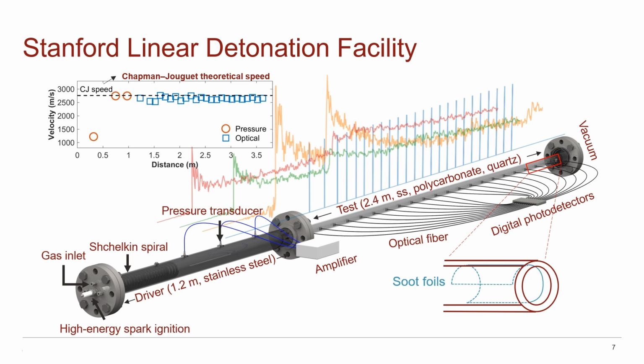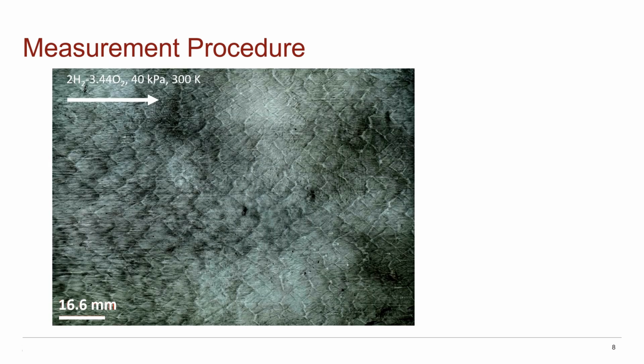For a single experiment, we start with vacuuming of the entire tube. Once vacuumed, the tube is filled with a composition of interest to an initial pressure of 40 kPa and initial room temperature. Once filled, we isolate the tube completely, and then we ignite within 30 seconds. Once we have observed a successful detonation, we can then analyze the accompanying soot foil.